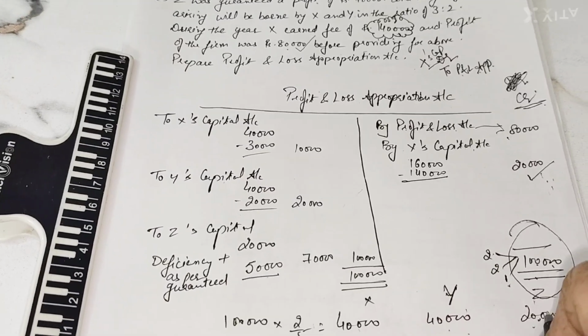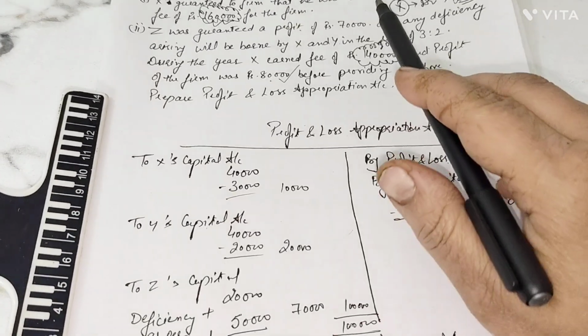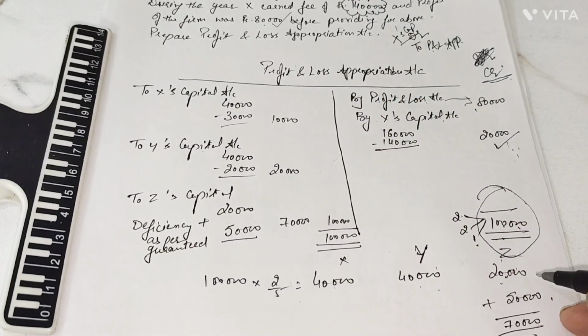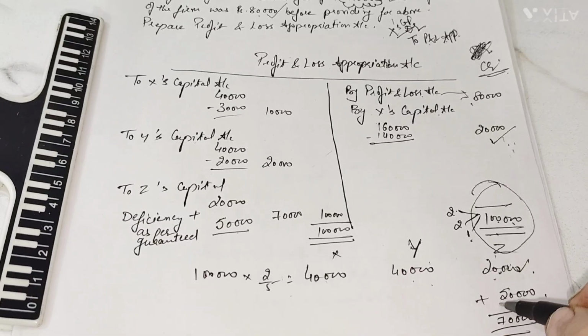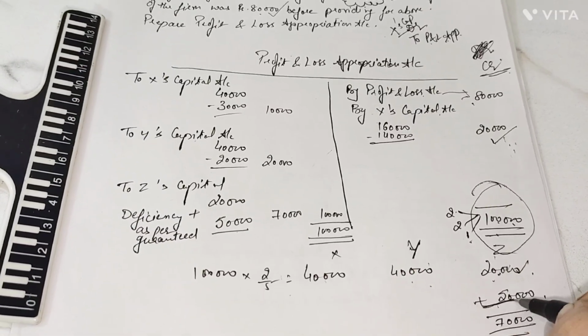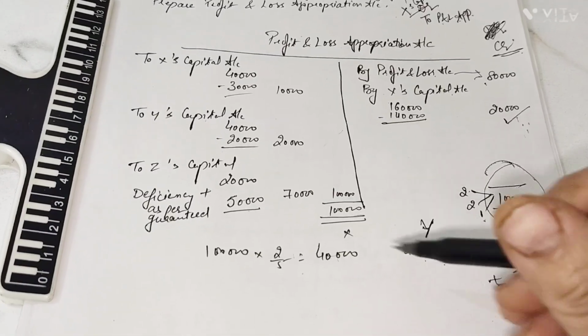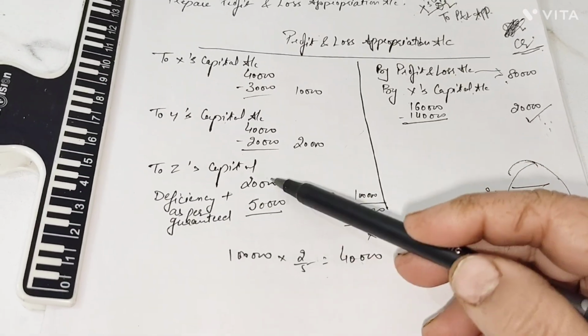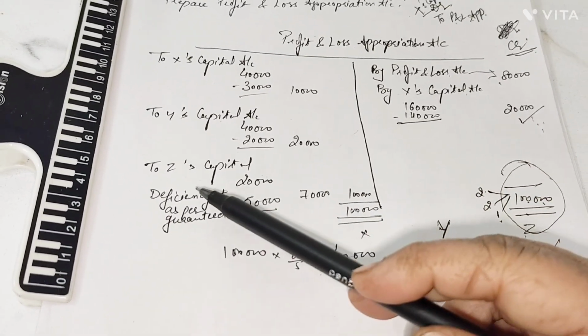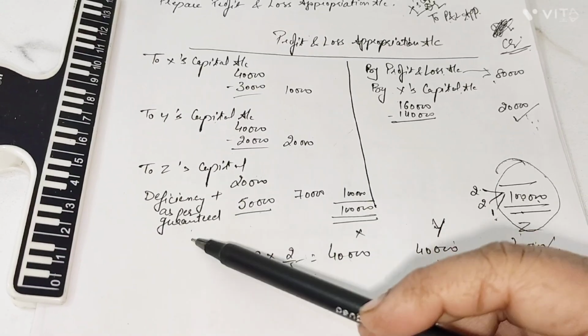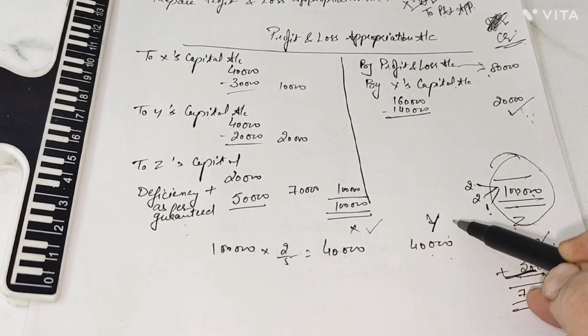But this person, that is Z, was guaranteed a minimum of 70 and now we are giving him 20. So how much needs to be added here, that is 50,000 should be added to his profit. This 50,000 which we are adding to him is because of the deficiency which was guaranteed by X and Y.